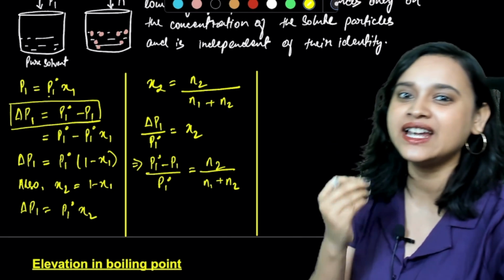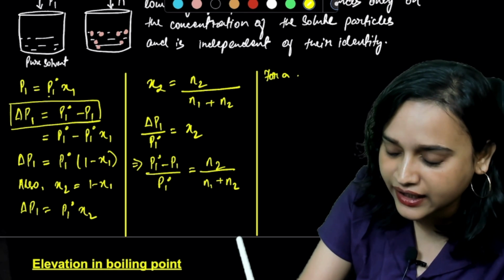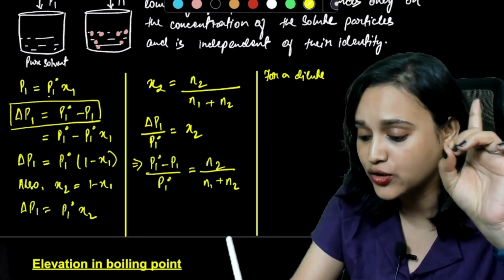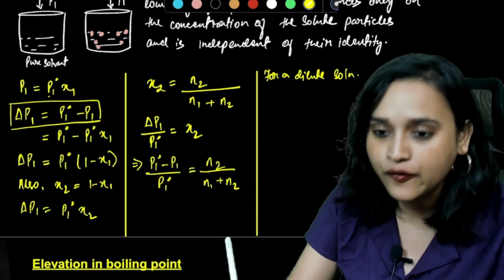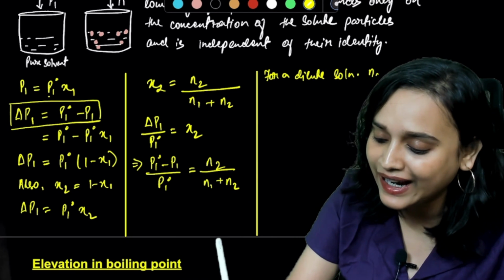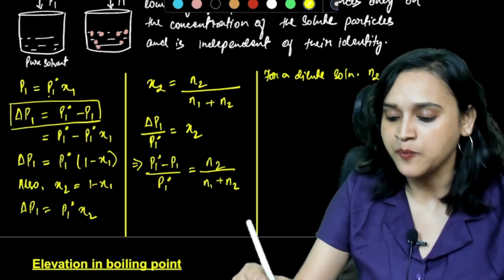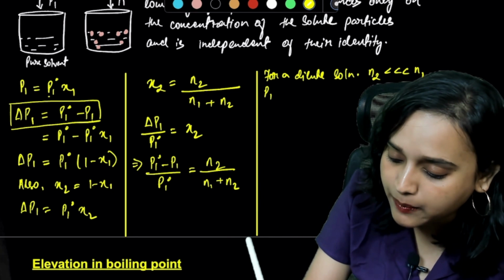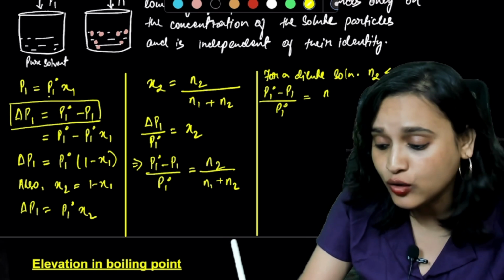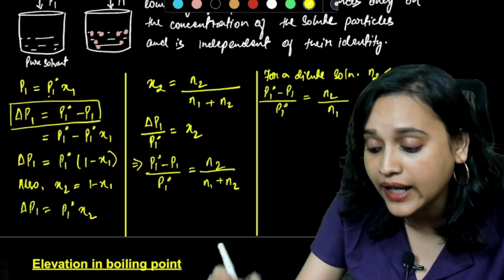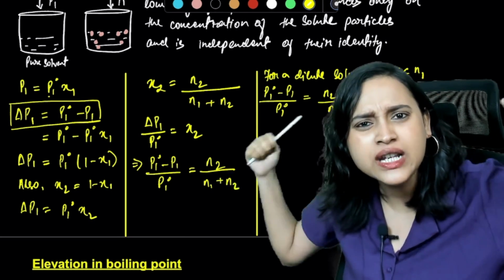Now suppose I have a very dilute solution, okay? So if I have a very dilute solution, let's write it down. For a dilute solution here, you understand that N2 is going to be very less than N1. Is that agreed? Yes. And if that is the case, then can I write my P1 naught minus P1 divided by P1 naught is equal to N2? Here I will have to consider N2 divided by N1 because N2 is very less. Can I write it N2 divided by N1? Absolutely. Why not? I can write it like this.